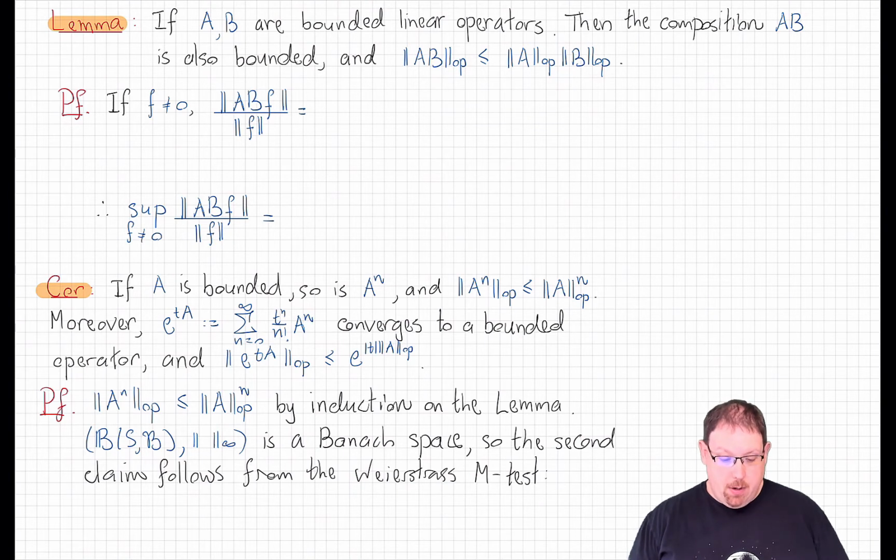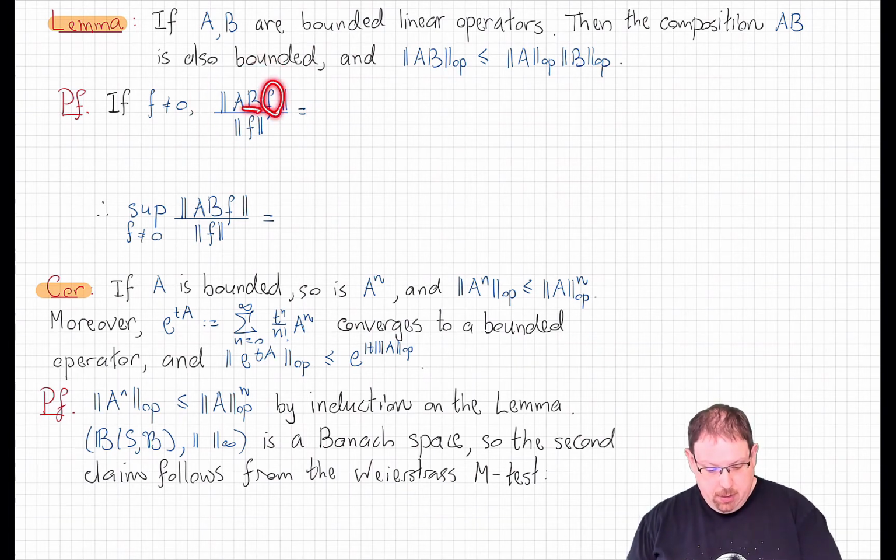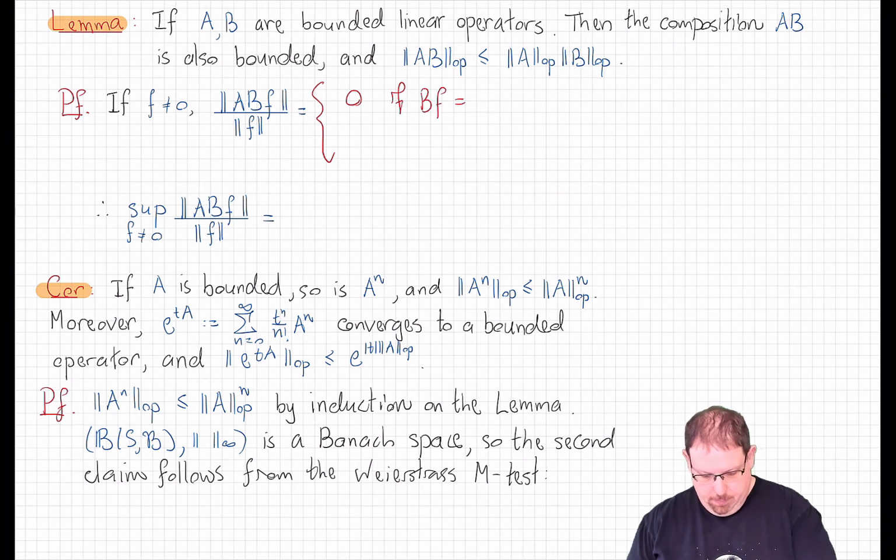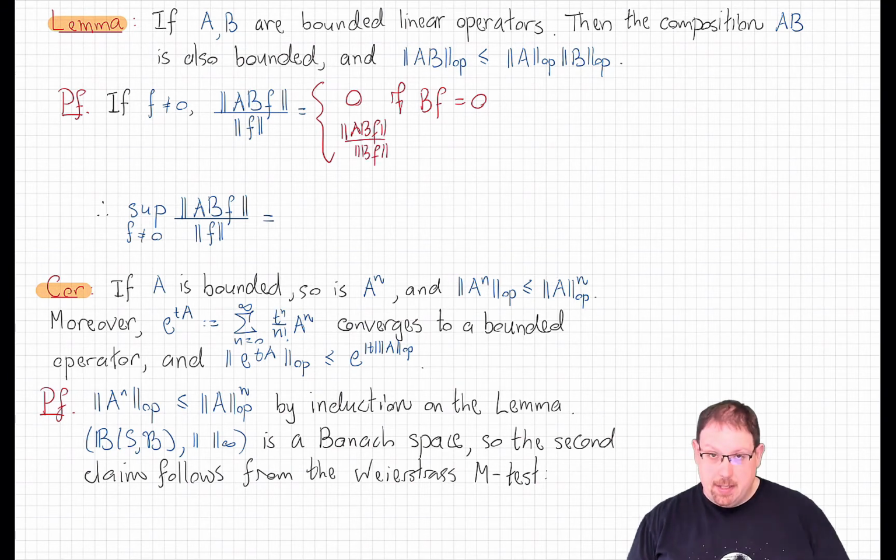We take any non-zero element of the normed space, f, and take this ratio. Well, first of all, if f is in the null space of the operator B, then we just get 0 here. Otherwise, if Bf is not equal to 0, then we can do the following trick and write this ratio as the norm of ABf divided by the norm of Bf, which will be a positive number if f is not in the null space of B, times the ratio norm of Bf divided by the norm of f.